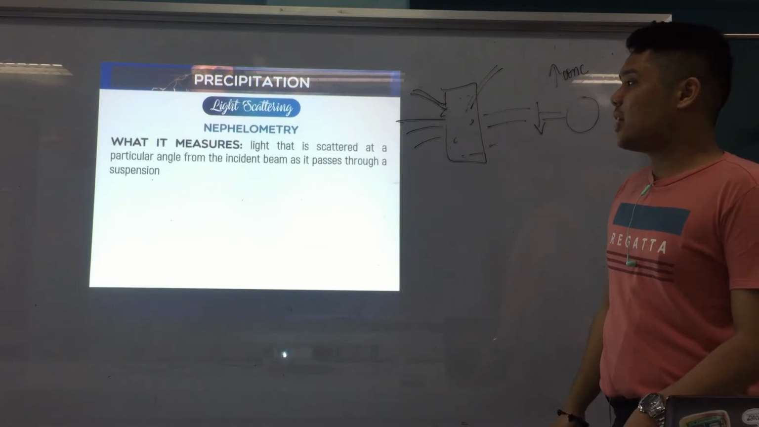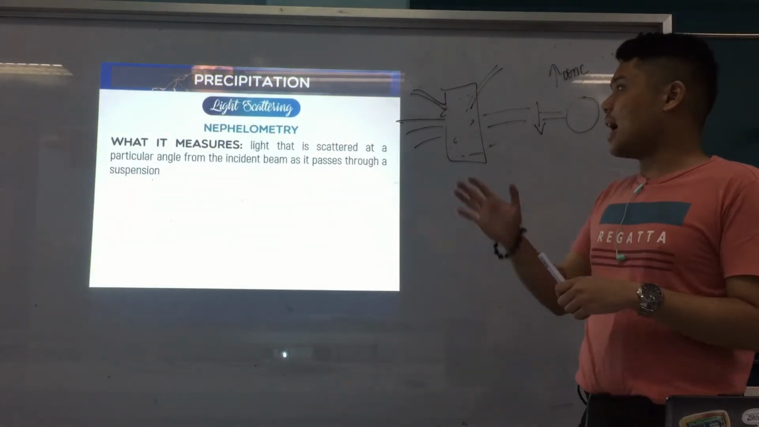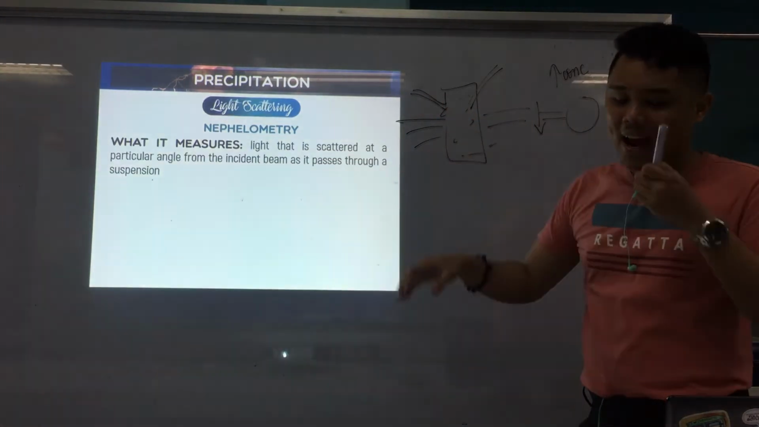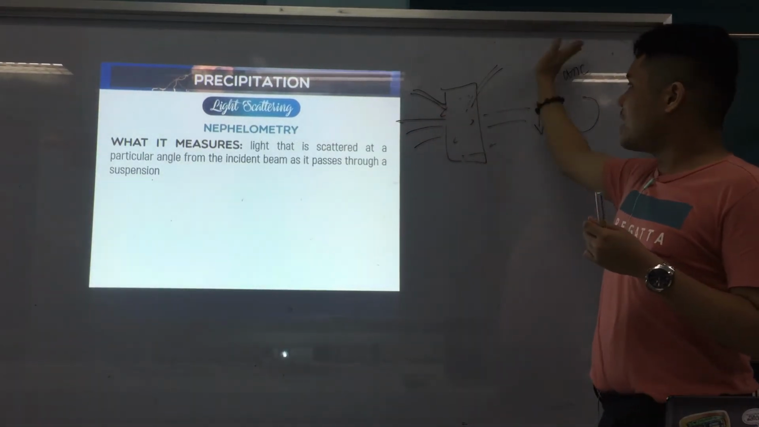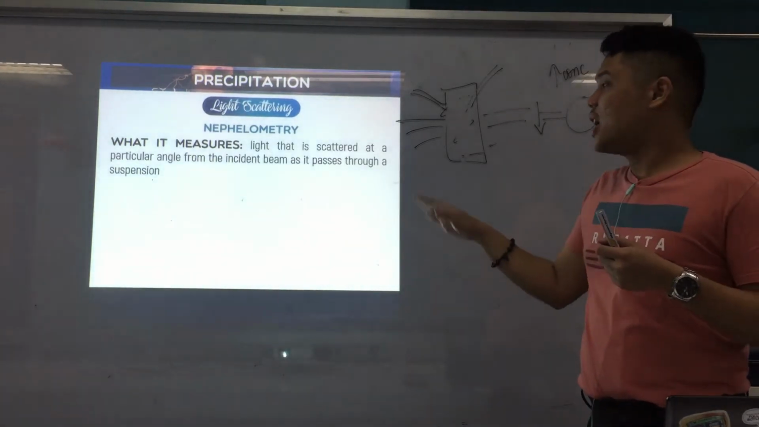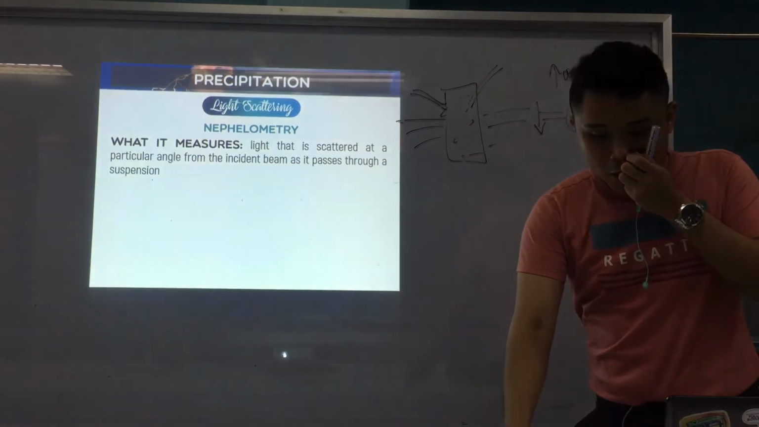Next, we go now with nephelometry. The point of nephelometry is that turbidimetry has one-way transmission of light. In nephelometry, once the light hits the solution, it goes at a different angle. The light is scattered at a particular angle from the incident beam, meaning where it came from, as it passes through the suspension. So what it does,